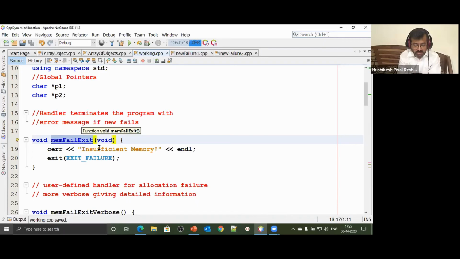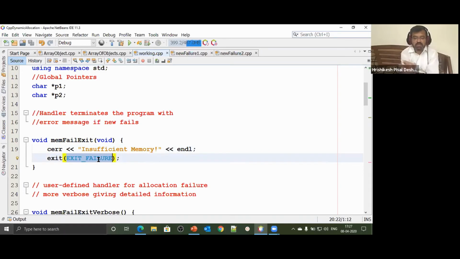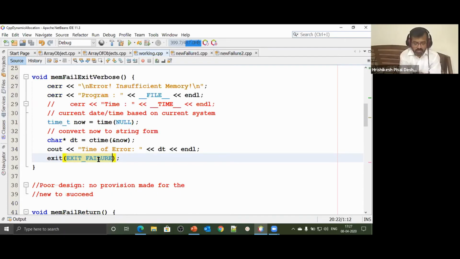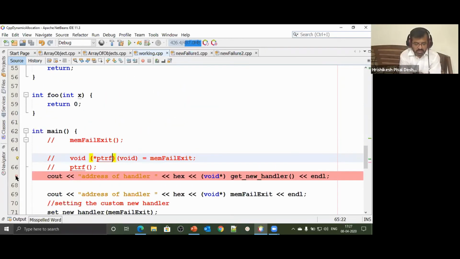So whenever allocation fails, it's going to print a message saying insufficient memory, error string, and then the program will exit. Because we do not know any other mechanism to continue. The other choice to continue is you make memory available. And I do not know how to make memory available. So currently I don't know. I will show you that also. But assume currently we do not know how to make additional memory available.